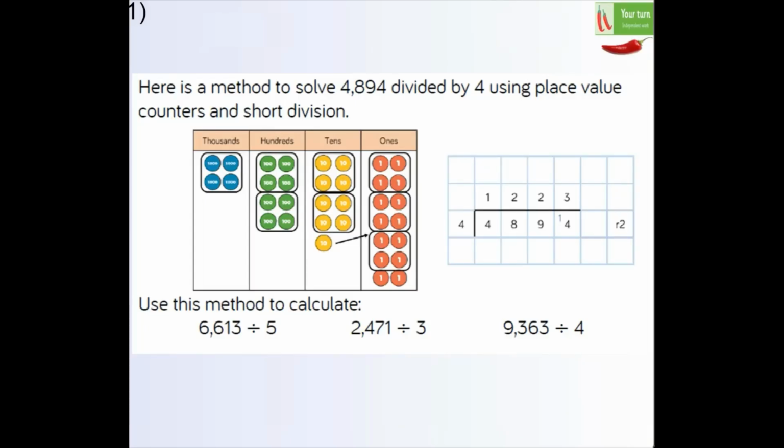Chilli 1, here is your first question. Here is a method to solve 4,894 divided by 4 using place value counters and short division. Again, like I mentioned in my Friday's lesson, if you think that you can move past this place value counters method, you could just move straight on to a bus stop method. And basically what you've got to do is use one of these methods, or both, to calculate these 3 questions. So Chilli 1, this is your first question. Pause the video now and have a go at that.